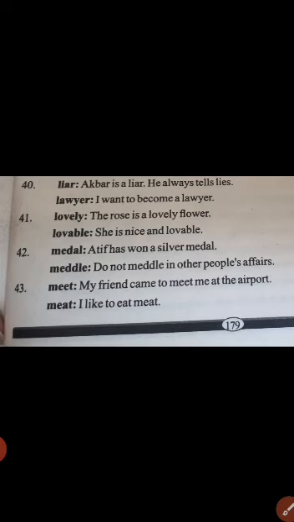Pair, which means joda. Now a pair can be any two words that are similar in some way. It might be a grammatical category, it might be spelling, it might be the use in the sentence, but in most cases it might be the sound. So there must be a similarity between both of the words, so that is how they make a pair.